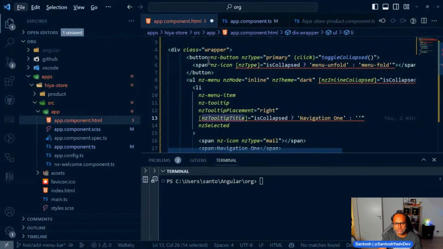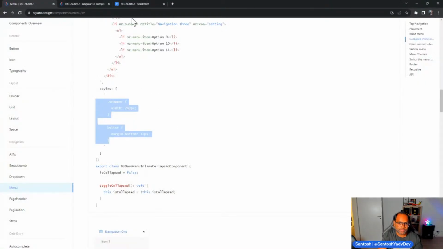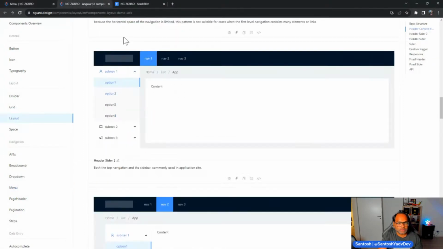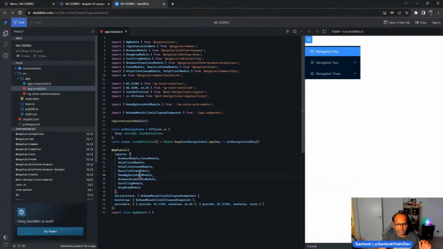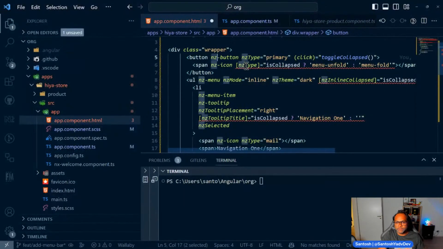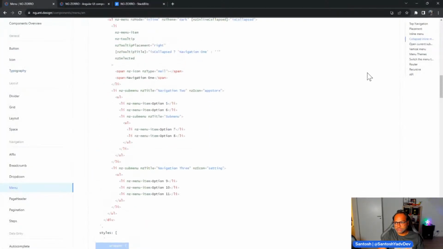So let's see what are the modules which we have to install. And this is of course not a great start, right? I don't want everything to be included in my module. I never want this. So let's go ahead and add them one by one as we need them. So we have ng type. Let's see who has ng type.